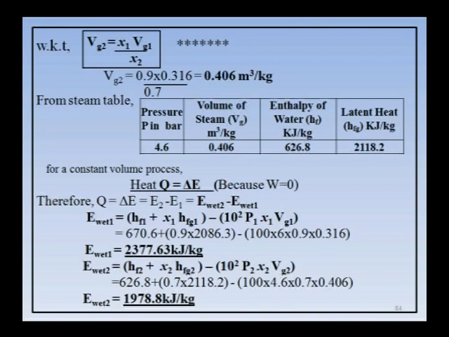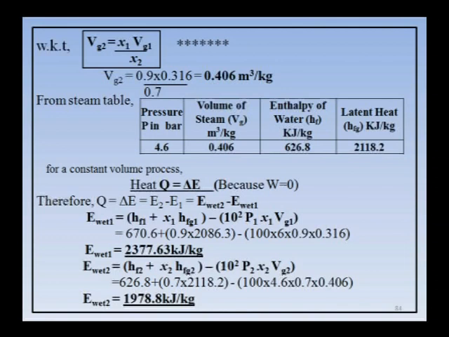Here we know the value of x1 Vg1 from the table and x2 is given in the problem, that is 0.7. We got Vg2 is 0.406 meter cube per kg. Here very important, 0.406 meter cube per kg is the value of Vg2.